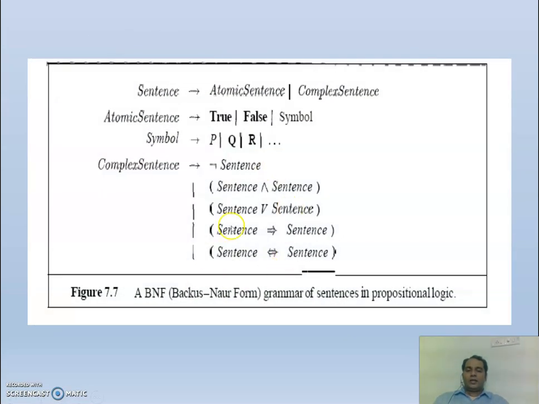So this is the Backus normal form grammar of sentences in propositional logic. A sentence can be an atomic sentence or a complex sentence. An atomic sentence can be true, false, or a simple symbol like P, Q, R. A complex sentence can be a negation or a combination using other logical operators.